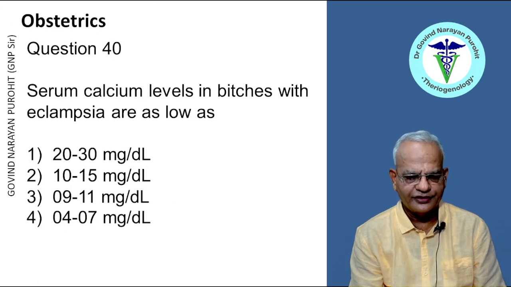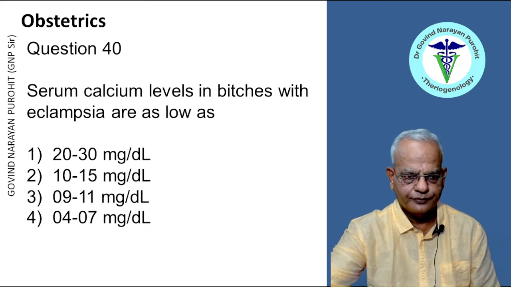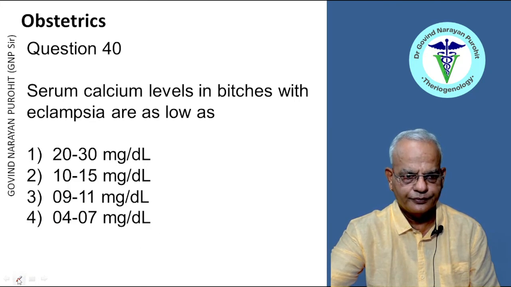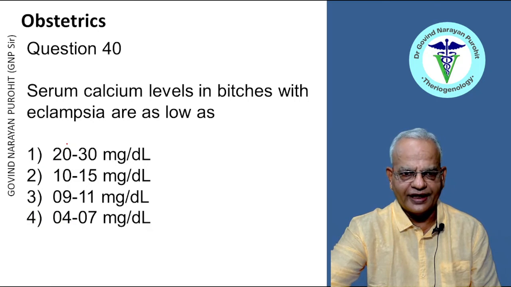And the next question. Serum calcium levels in bitches with eclampsia are as low as 20 to 30 milligrams per deciliter, 10 to 15 milligrams per deciliter, 9 to 11 milligrams per deciliter, and 4 to 7 milligrams per deciliter.